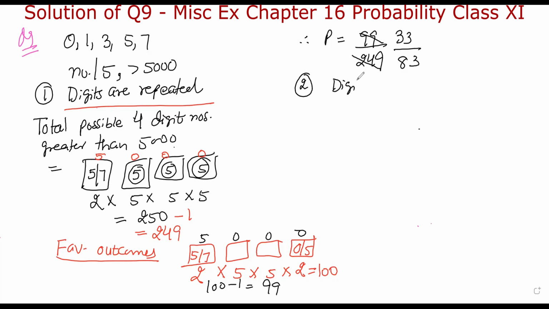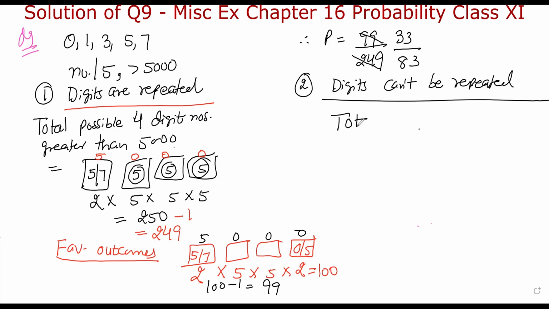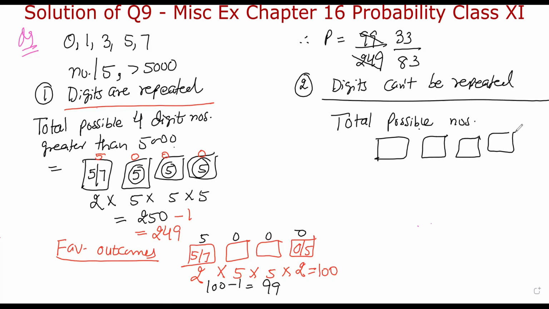Digits can't be repeated. In this case, first we will find the total possible numbers. Again, we have 4 places. And here, as you can see, digits cannot repeat. At this place, I have 2 options, 5 and 7. So it will be 2.